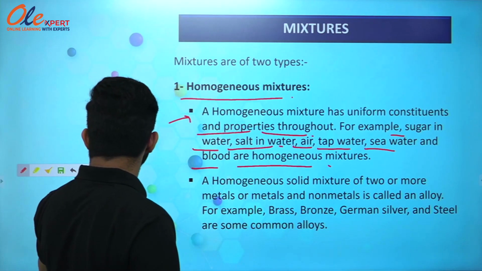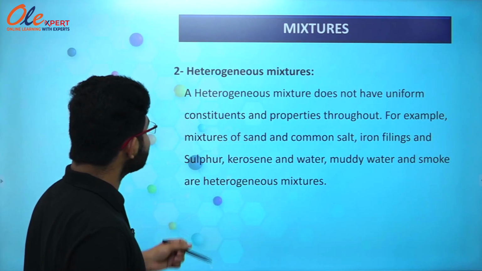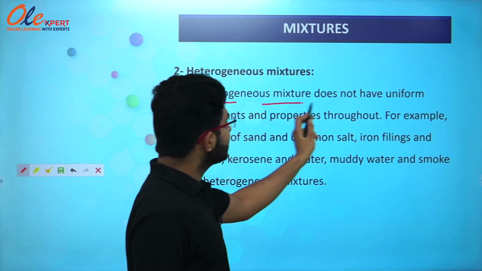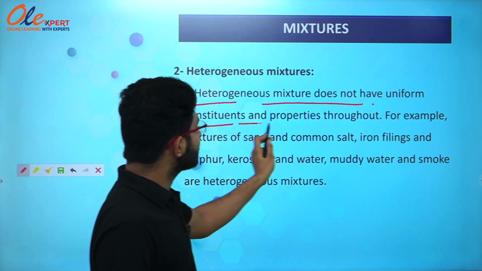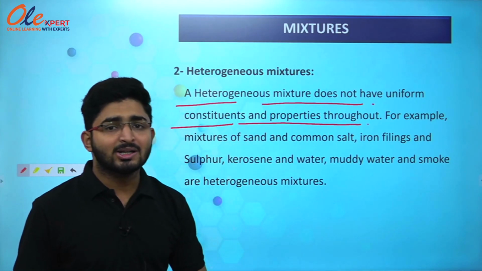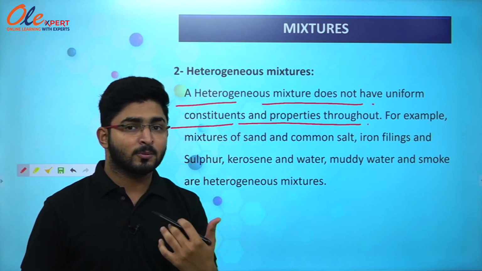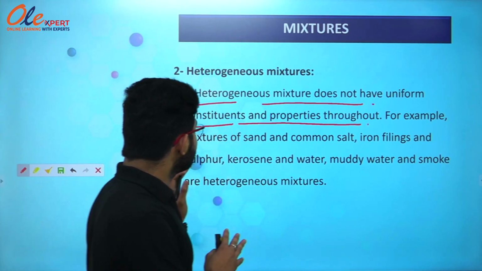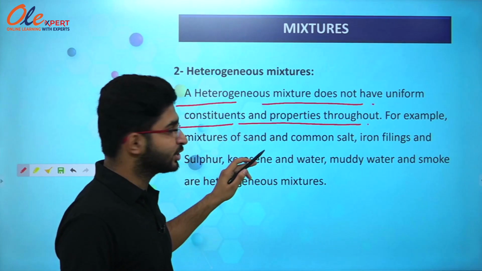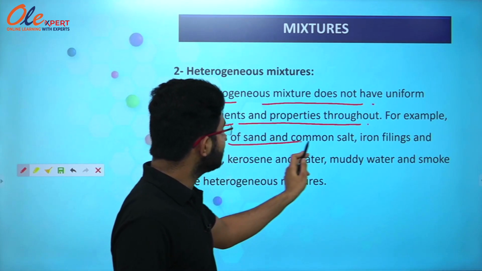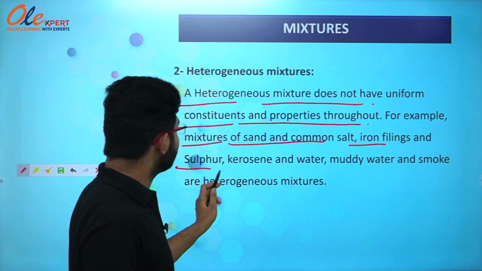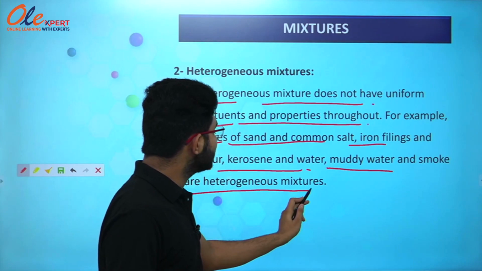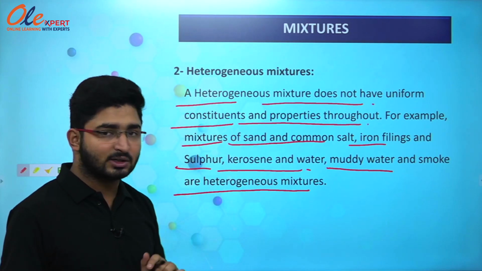Now we are going to study the next type of mixture, that is heterogeneous mixture. A heterogeneous mixture does not have uniform constituents and properties throughout the mixture. So it does not contain uniform proportionality of the constituents of the mixture in the solution. For example, mixtures of sand and common salt, iron filings and sulfur, kerosene and water, muddy water and smoke are heterogeneous mixtures. So these all are examples of heterogeneous mixtures.